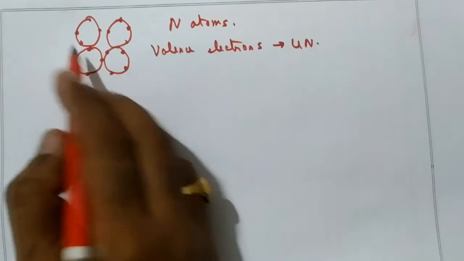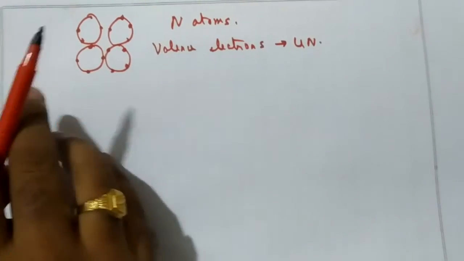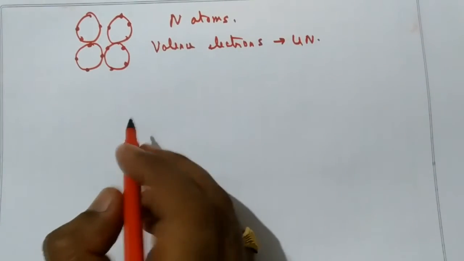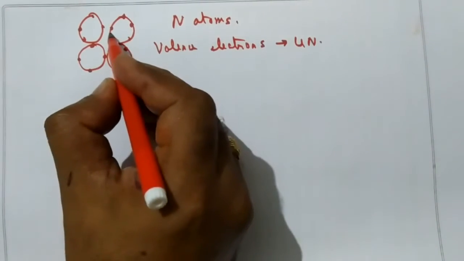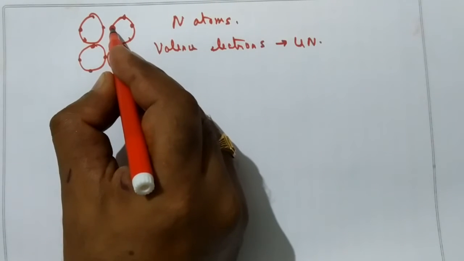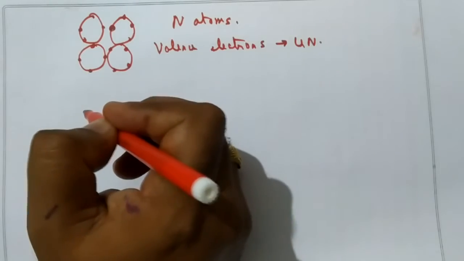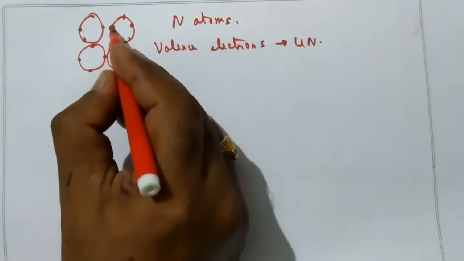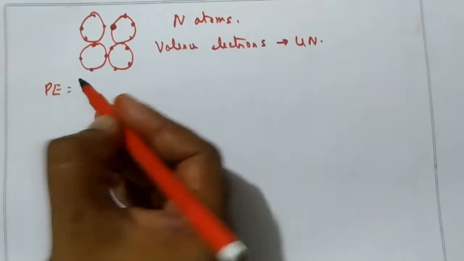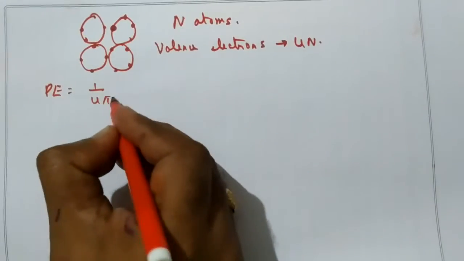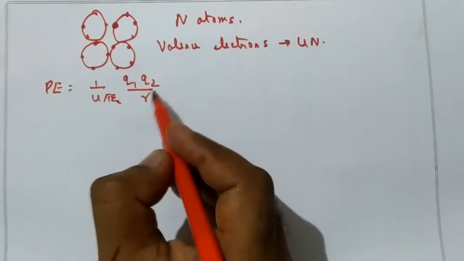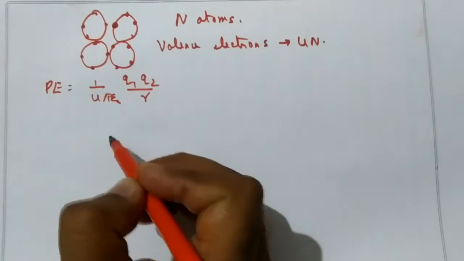So when there is a system of atoms, the energy level diagram will completely change. How will it change? See here, you take one electron, this electron. The electron has a certain potential energy. What is the potential energy of this electron? You know that the potential energy will be 1 by 4 pi epsilon naught q1 q2 divided by r, where r is the distance between the two charges q1 and q2.